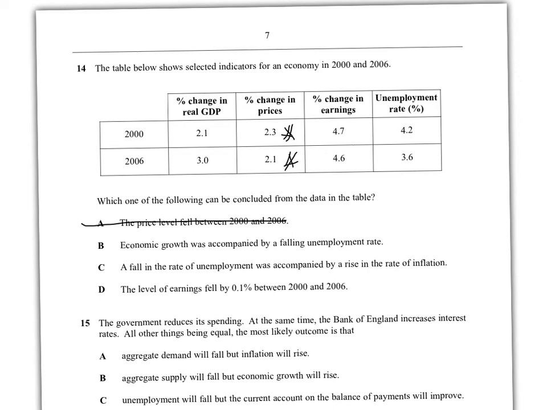Right, B. Economic growth was accompanied by falling unemployment rate. So we've got GDP has gone up from 2.1% to 3%. So there is definitely an increase in the rate of economic growth. So economic growth is going up. At the same time, unemployment rate, okay, was 4.2% and now it's 3.6%. Okay, so that means perfect.